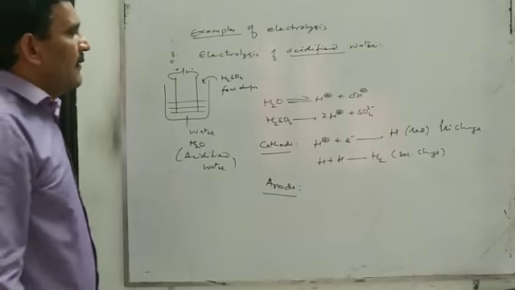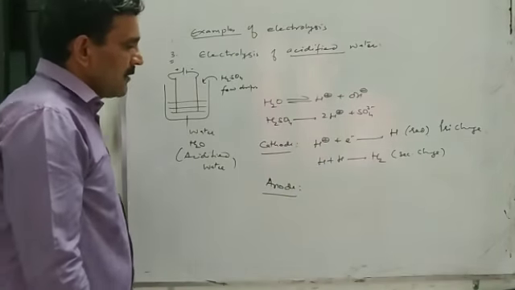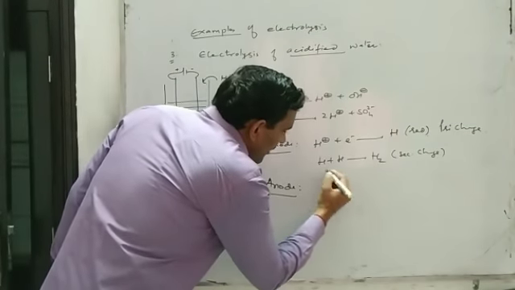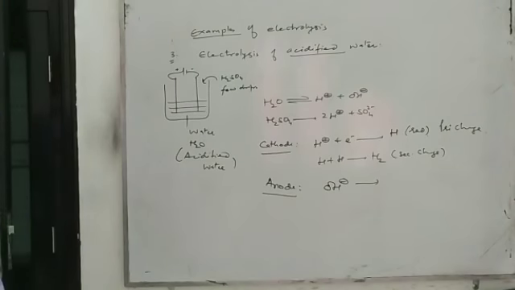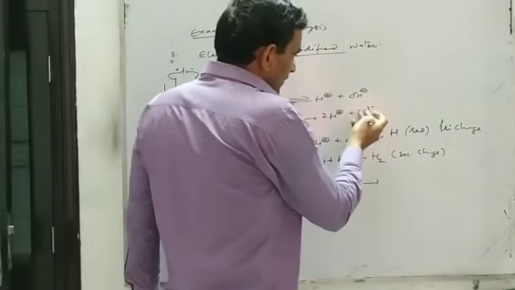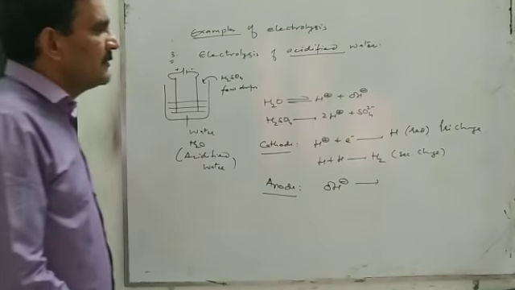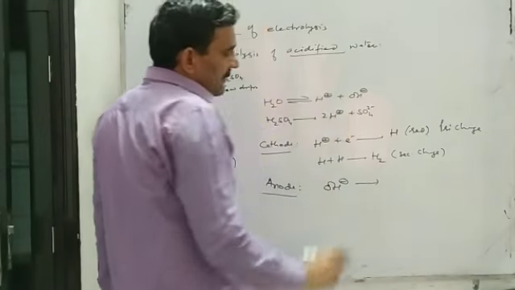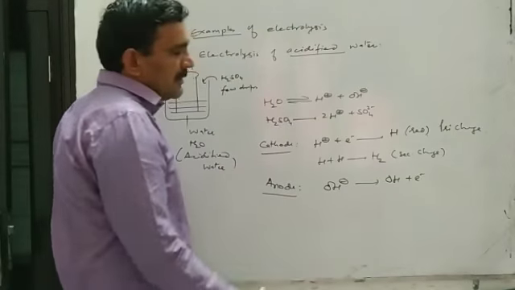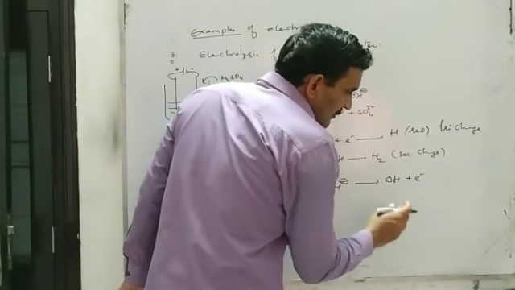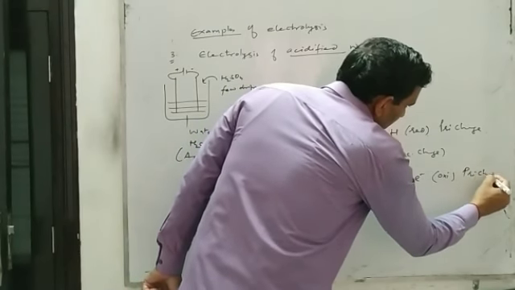Now you see, the anions in the solution are hydroxide ion and sulfate ion. And hydroxide ion has more electron losing tendency than sulfate ion. That is, out of these two anions, hydroxide ion will be discharged, hydroxide ion will be oxidized at the anode earlier than sulfate ion. And hydroxide ion loses an electron to form the neutral species OH, and it can be called oxidation or it is the primary change.